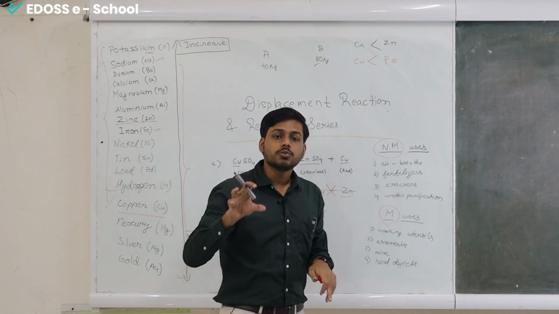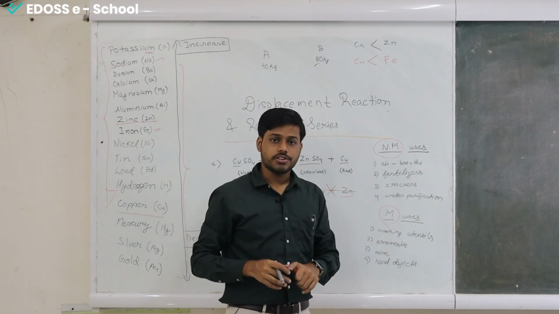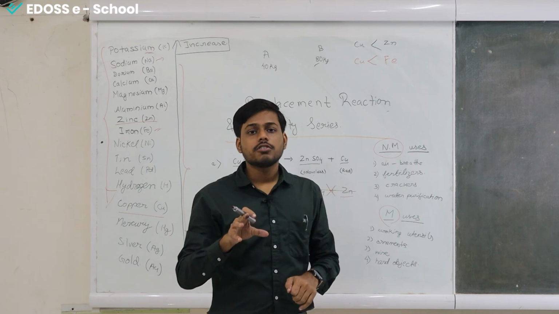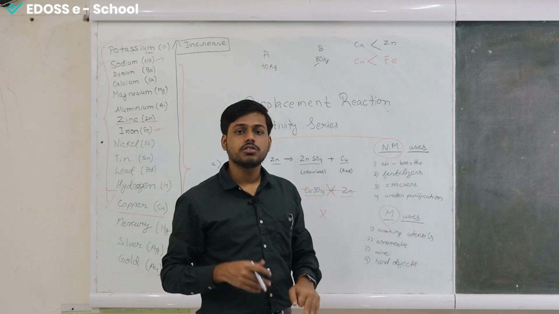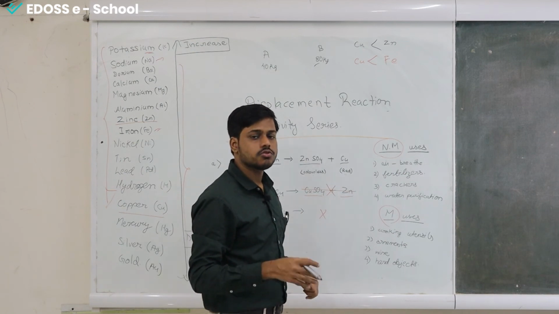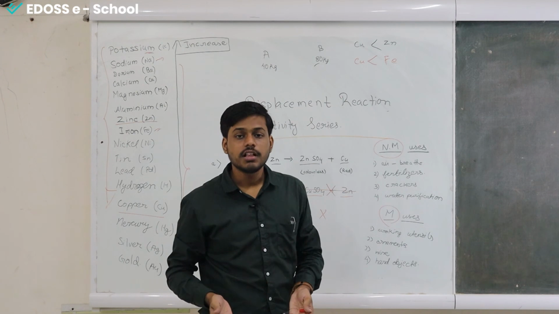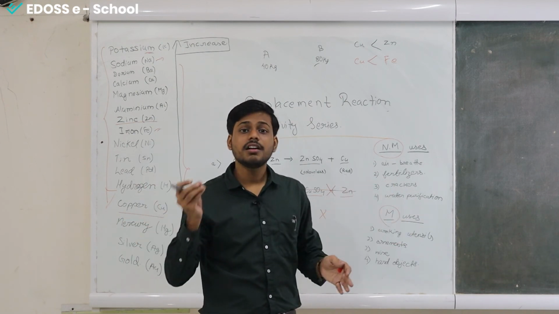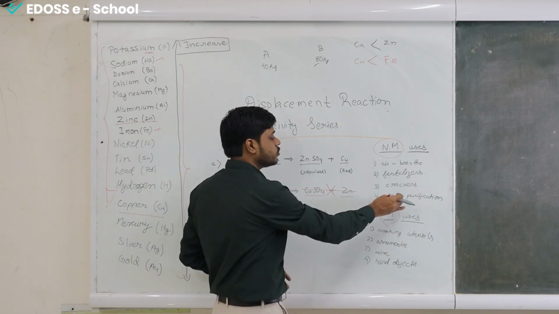Then we have the crackers. Non-metals are used as crackers, which you burn on Diwali. Then we have water purification. Non-metals are also used to purify water. We have water treatment plants and we use non-metals to purify water. If the water has become dirty, we want to clean it, because we have a limited amount of water. Although we have a large amount of water, the amount of water that can be used is very low. So it has to be purified.